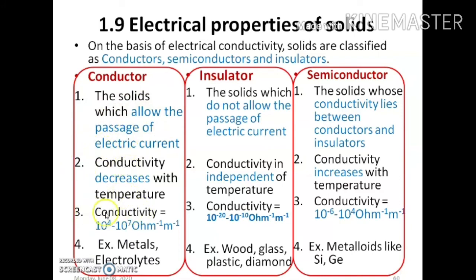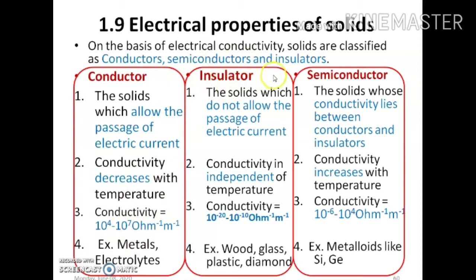Now the conductivity of the conductors, or these types of solids, is in between 10 to the power 4 to 10 to the power 7 per ohm per meter. The conductivity of these conductors decreases with temperature. Examples: most of the metals are electrical conductors. Electrolytes are good conductors of heat and electricity.